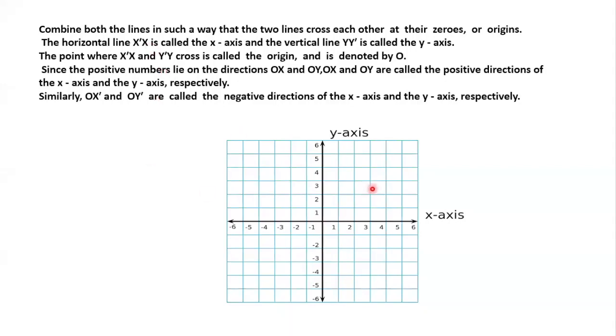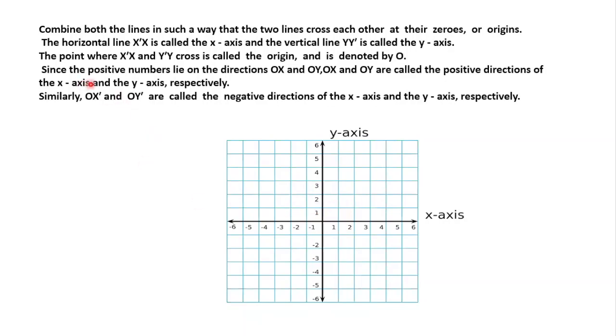The horizontal line towards the right side is x and the left side is x dash. X dash is the negative values, called the x-axis. On the vertical line, the positive side is the y-axis and the negative side is y dash. The point where x dash and y dash cross is the origin, and it is denoted by O. Am I clear, children?